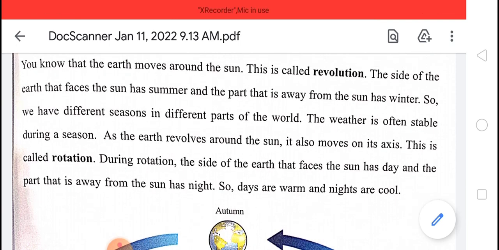So we have different seasons in different parts of the world. The weather is often stable during a season. As the earth revolves around the sun, it also moves on its axis. This is called rotation.